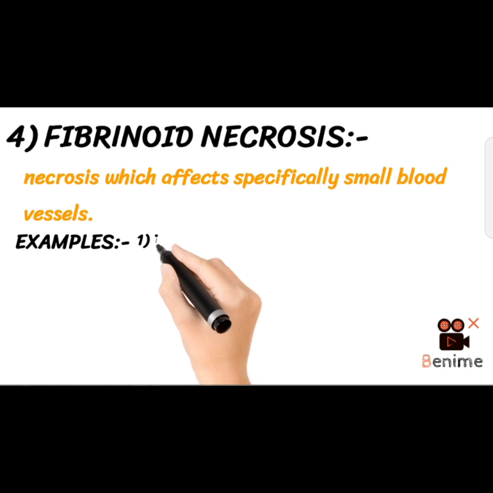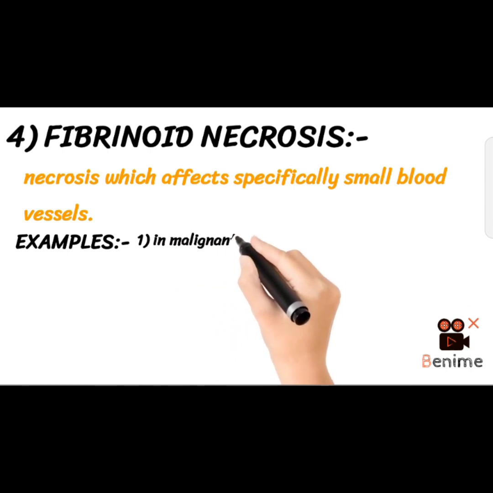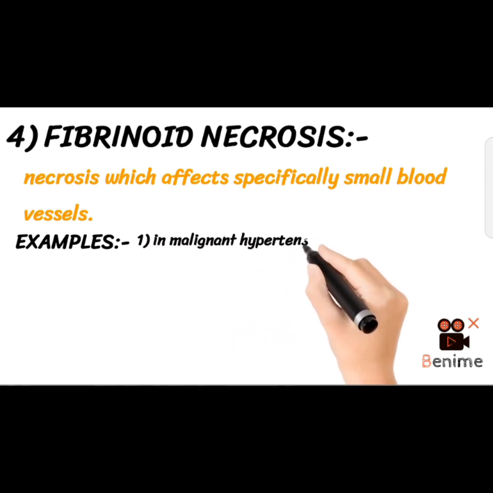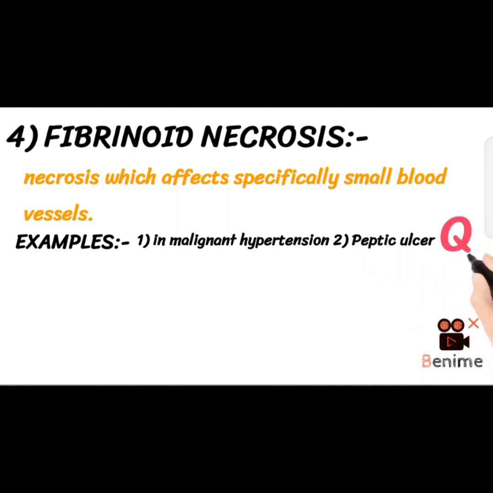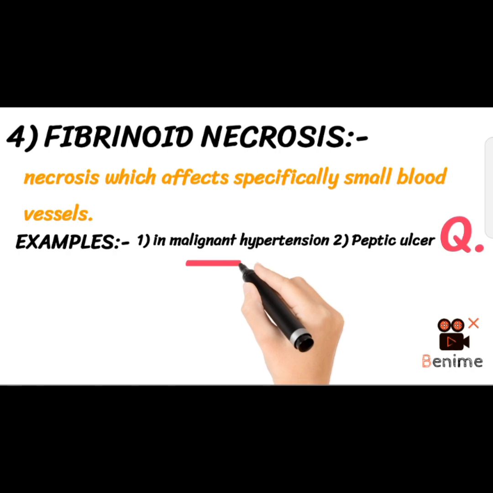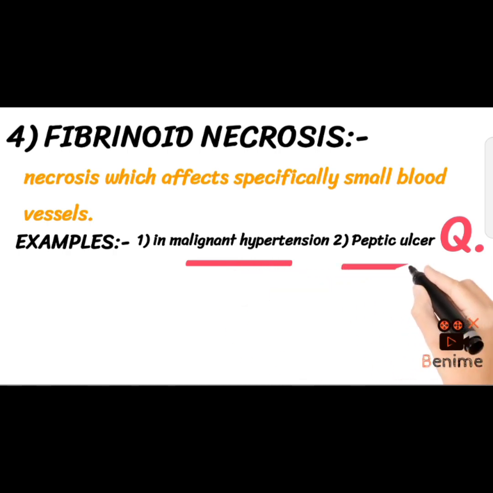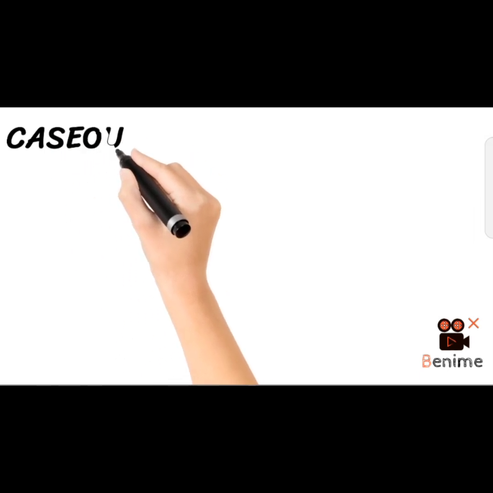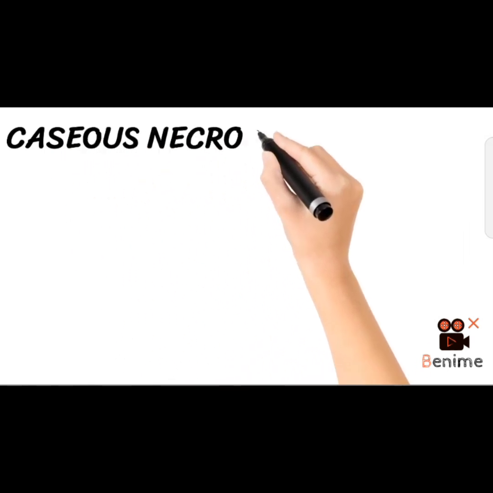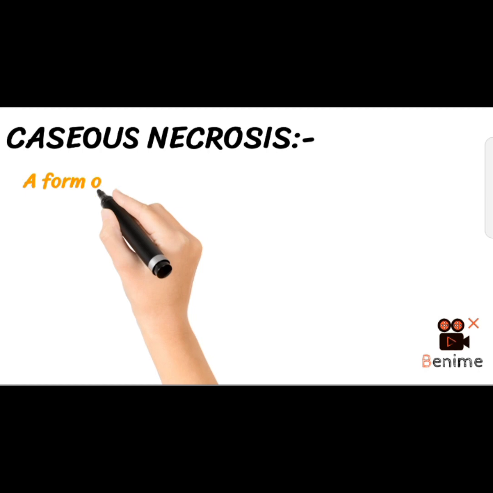Examples: number 1, malignant hypertension. Number 2, peptic ulcer disease. These two can be asked separately or can be framed in one single question.